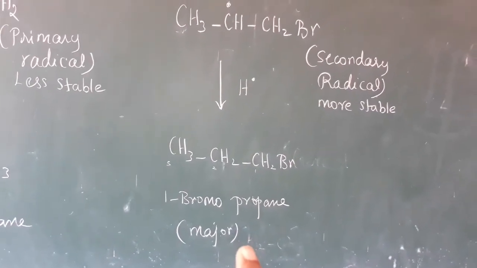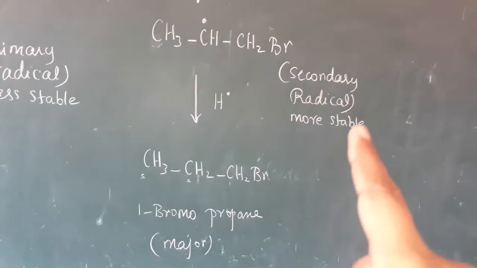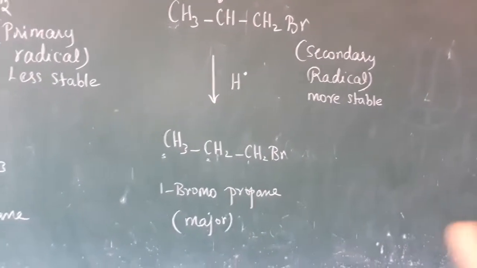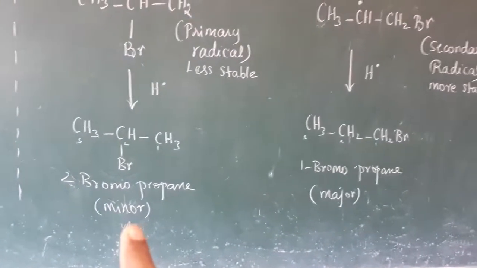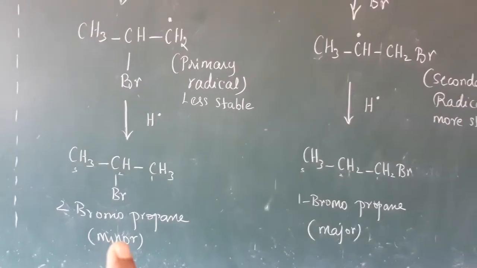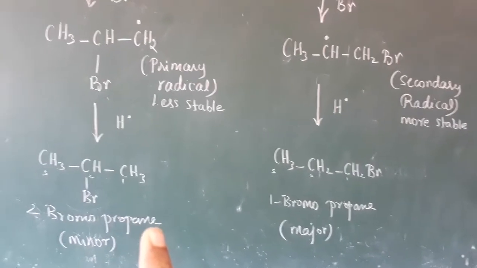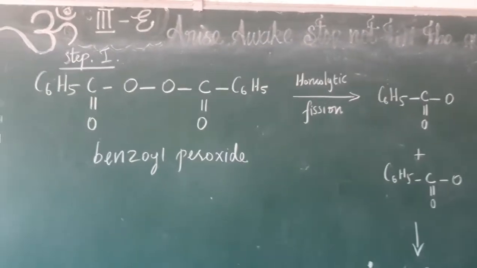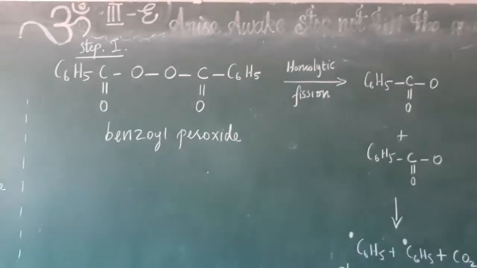Why is it a major product? Because we are getting it from the secondary radical, and the secondary radical is the more stable one. So we get 1-bromopropane as a major product and 2-bromopropane as a minor product. It is the anti-Markovnikov rule, based on the peroxide effect. With the help of peroxide only we get the radicals. We are going to see how the peroxide produces the free radicals.